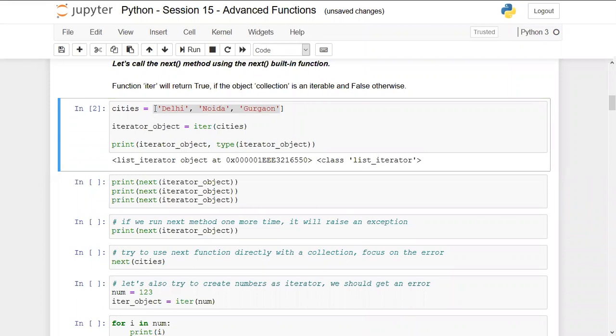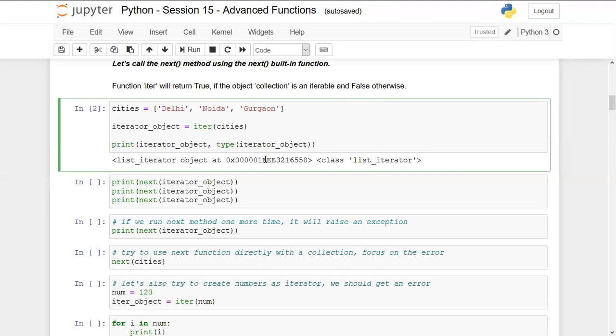So we have passed a list in as the input. That's why it is providing a list iterator object. And we can see the type of this object is list_iterator, so it indeed belongs to the class list_iterator. Now, this is the first step that we have taken. We have already created the iterator object using the iterable.